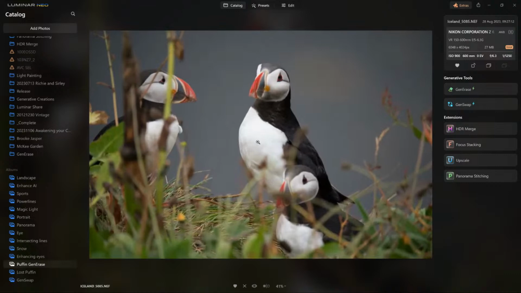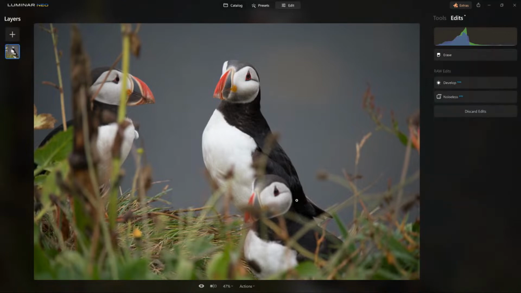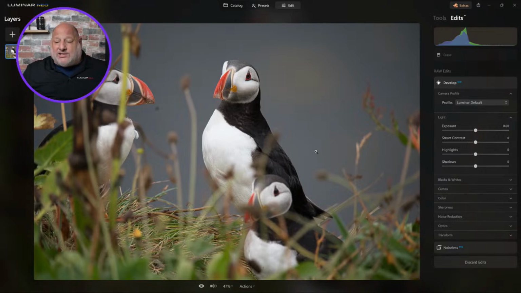For example, in this case, what you don't see is I already applied the erase to this. I already erased some of the areas on this using our normal, awesome erase tool. That's what I used for part 1.